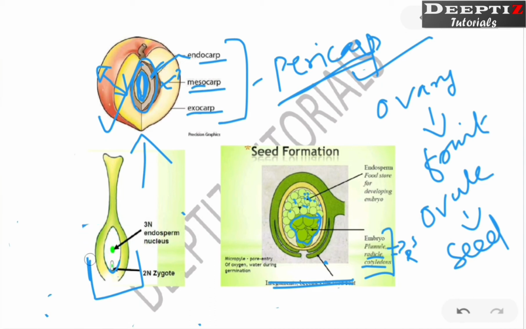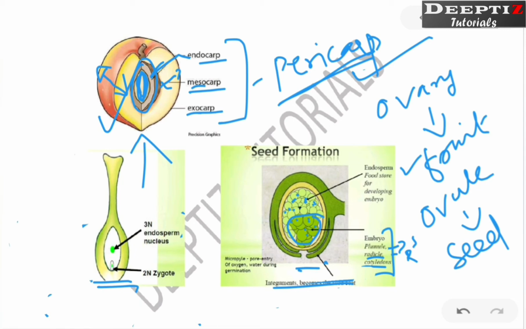Now if you compare these two diagrams, understand this one. Within the ovary this structure will be there, right? Now this endosperm is going to multiply and become the complete endosperm, that is food which is stored for the developing embryo. We have studied types of endosperm development, right? Which are they? Free nuclear, cellular endosperm, and helobial. After that what happens? This single cell is going to divide and we are going to get many endosperm cells. What is the function? To nourish this developing embryo.